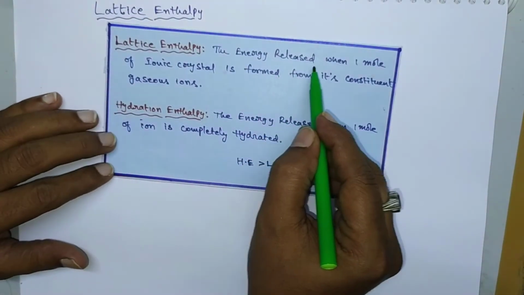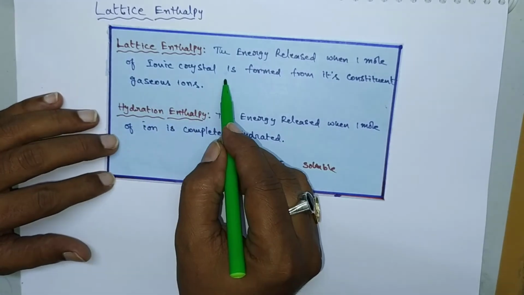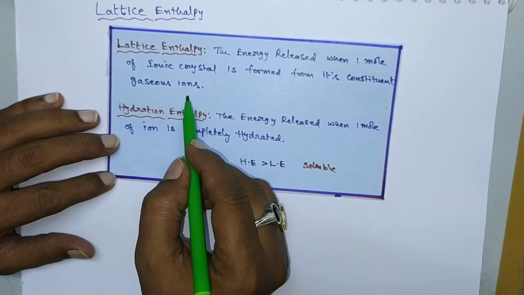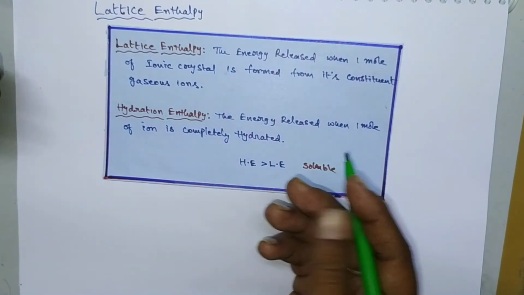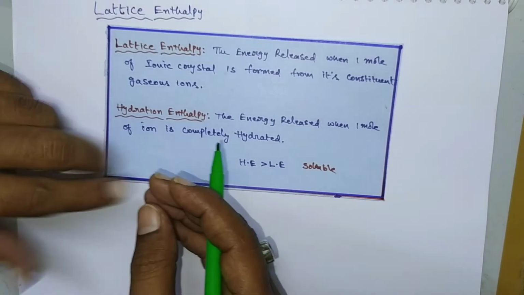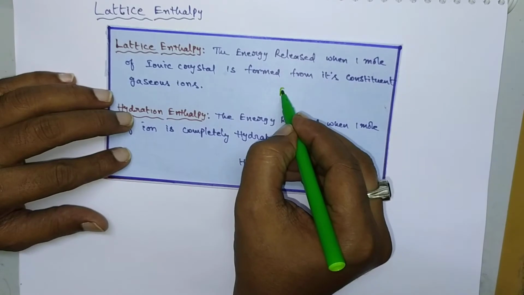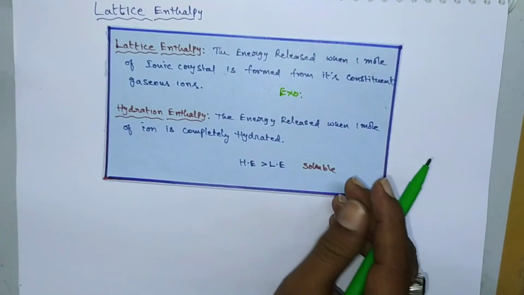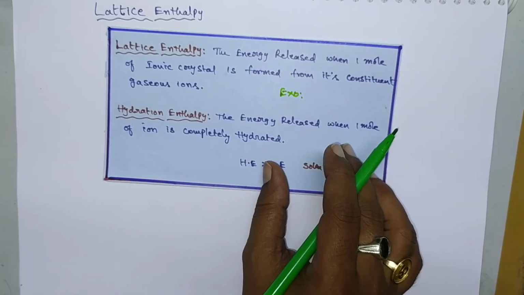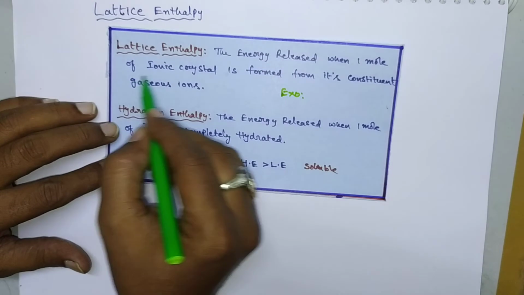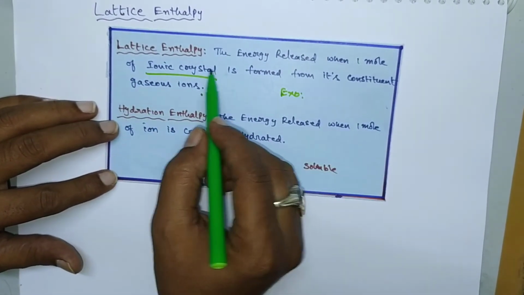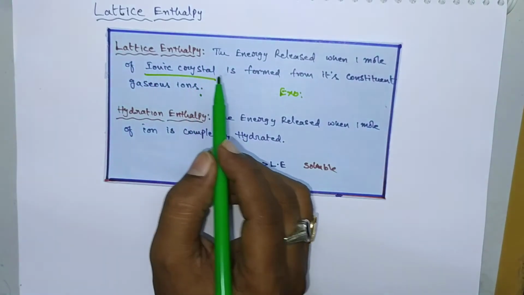The enthalpy, or the energy, released when 1 mole of ionic crystal is formed from its constituent gaseous ions. During formation of a crystal from its ions, some bonds are formed. During bond formation, some amount of energy is released, so bond formation is generally an exothermic process. That energy released when 1 mole of ionic crystal is formed from its constituent ions is called lattice enthalpy.